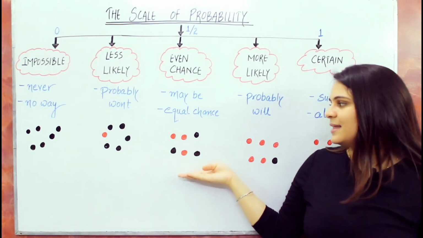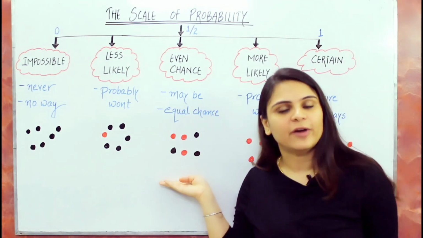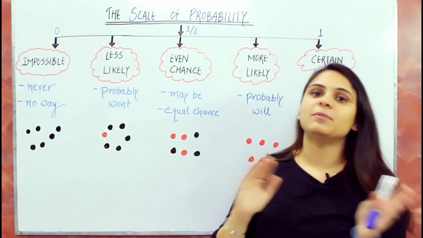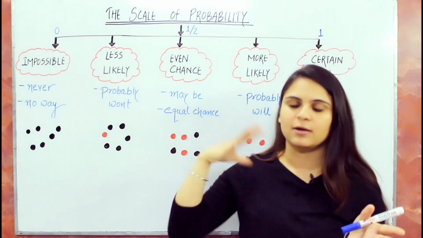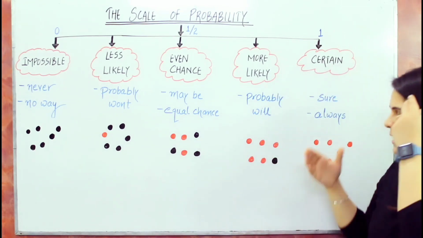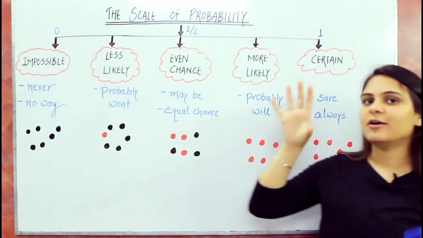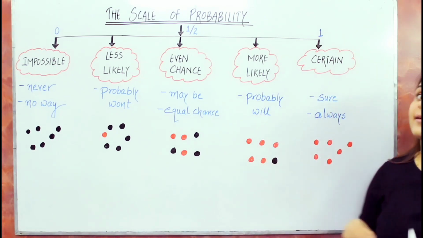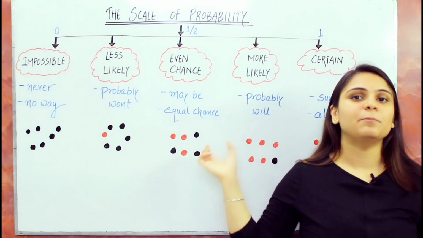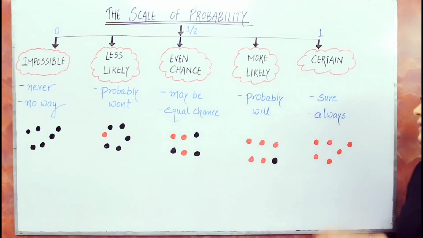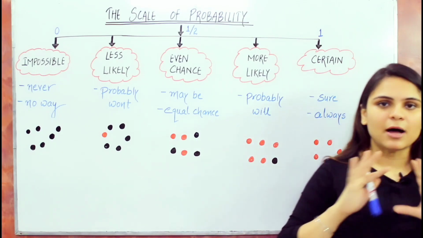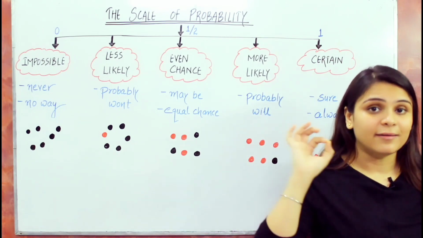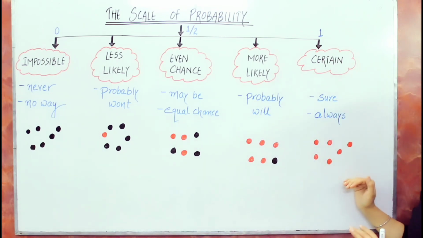Now in this case we have an equal number of red and black marbles. So in this case there is a 50% chance that you will pick a black or a red marble. Now we have more red marbles as compared to black ones. So in this case there is comparatively more chance that you will pick a red marble. And the last case, when you have all the marbles of red color, in this case you will definitely pick a red marble because it's a sure event.